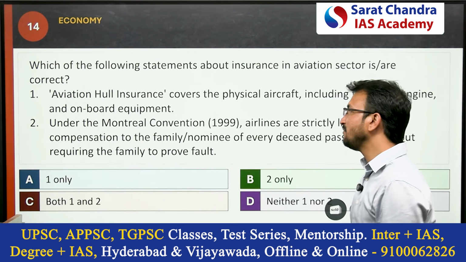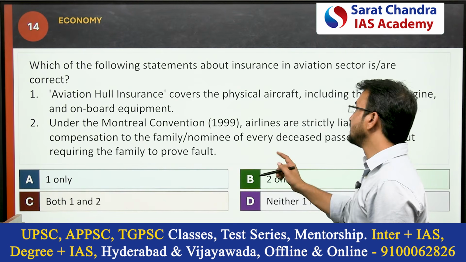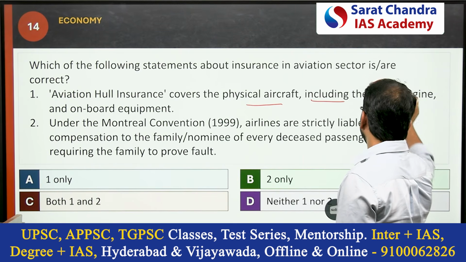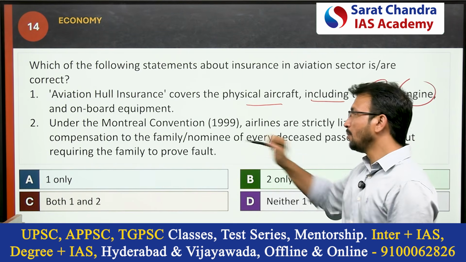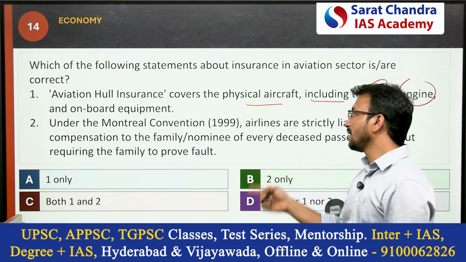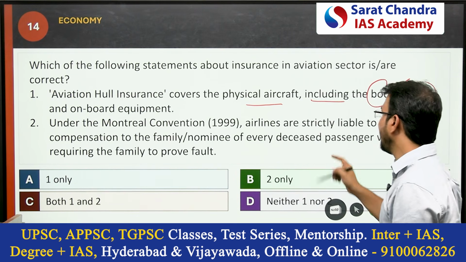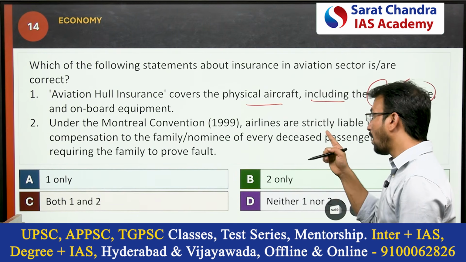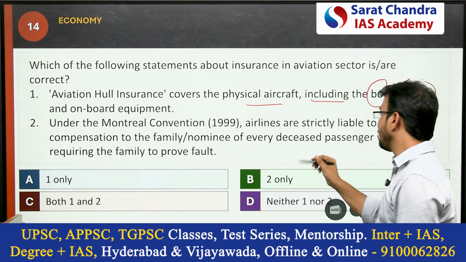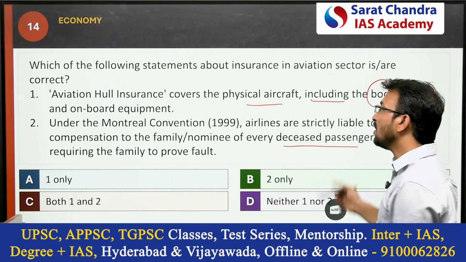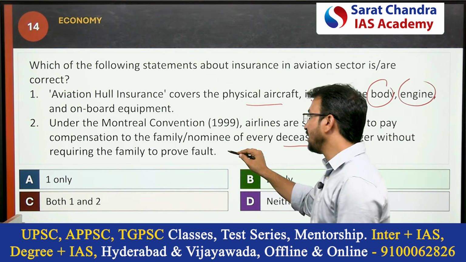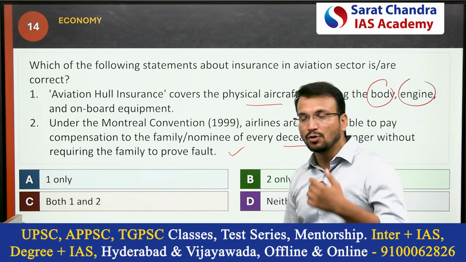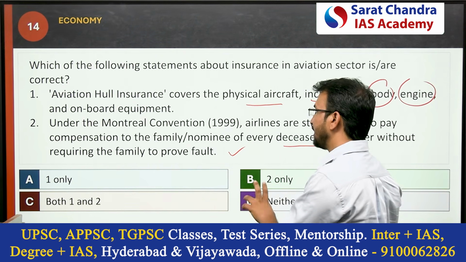First statement: aviation hull insurance covers the physical aircraft including the body, engine and onboard equipment. Next, under the Montreal Convention, airlines are strictly liable to pay compensation to the family or nominee of every deceased passenger without requiring the family to prove fault. Aspirants are especially confused here.